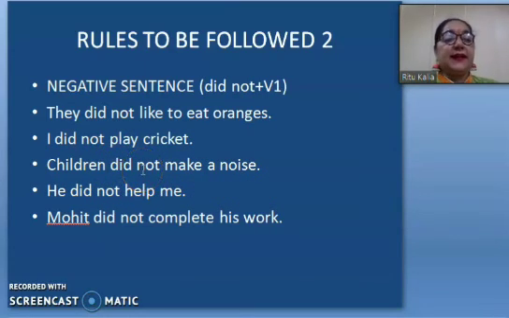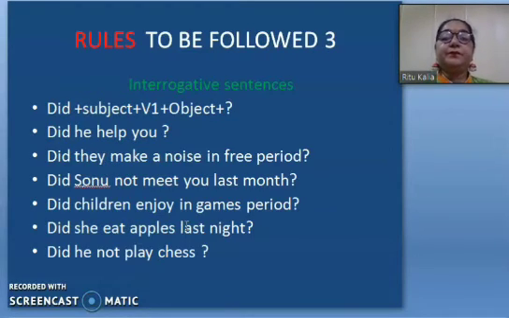Did not is negative. Make is the first form of verb. He did not help me. Did not is negative, but help is the first form of verb. Mohit did not complete his work. Did not is negative, but complete is the first form of verb.